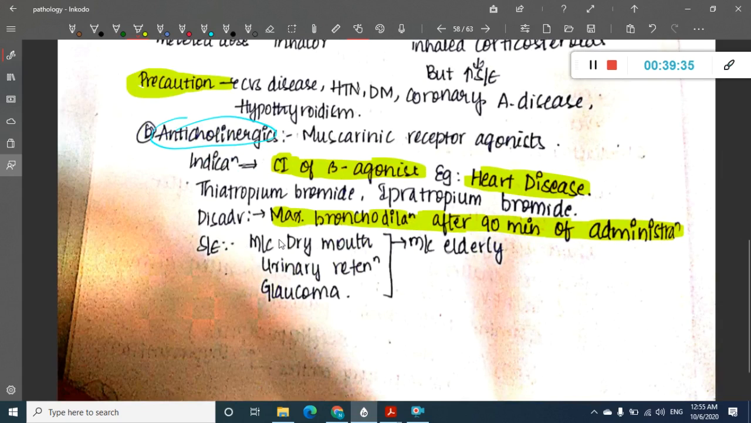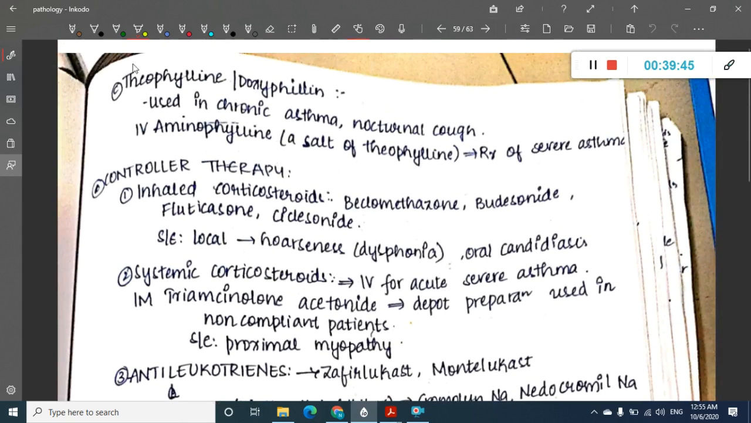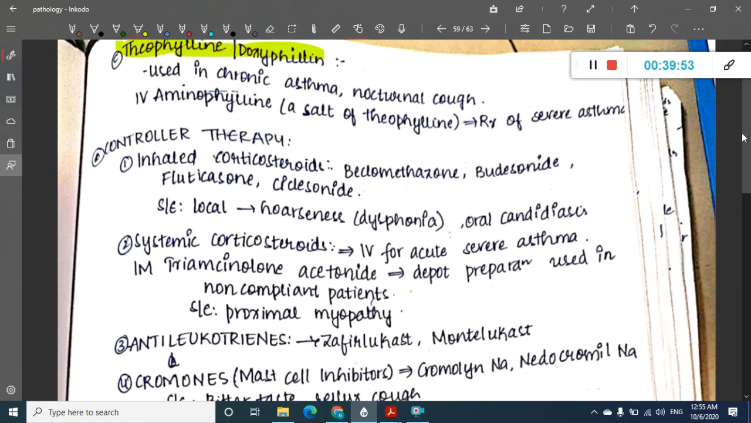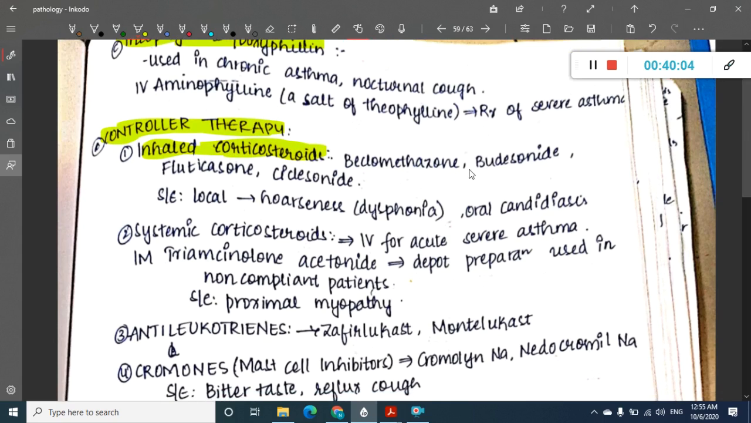They also have side effects. The most common side effect of anticholinergics is dry mouth. This also causes other side effects like urinary retention and glaucoma. Then the next drug which can be used is theophylline or doxofylline, which can be used in asthma or nocturnal cough. Then we can use aminophylline also, that is for acute attacks. If you have to look at controller therapies, you can give inhaled corticosteroids, which are beclomethasone or budesonide.